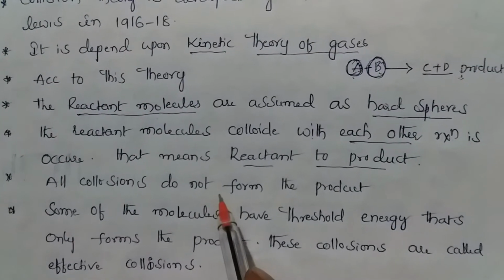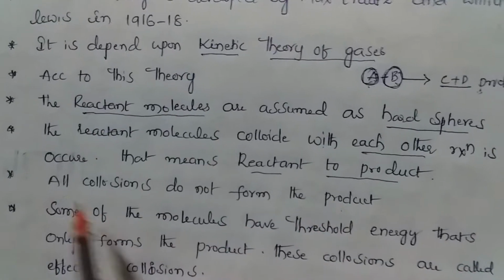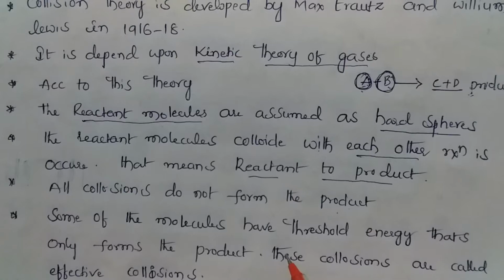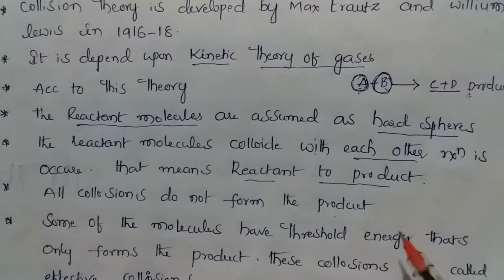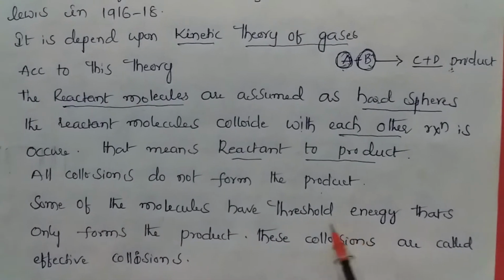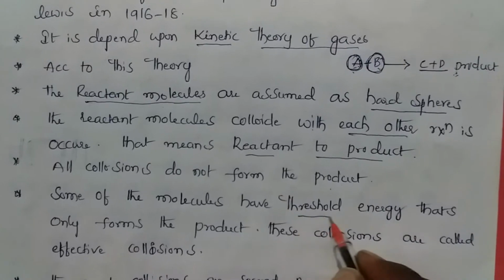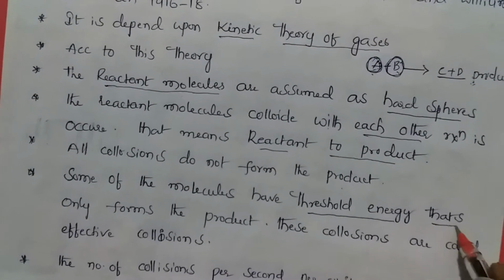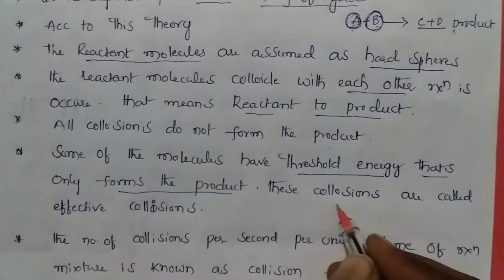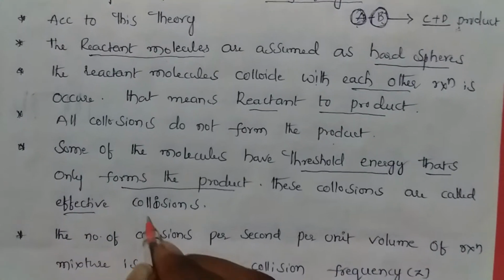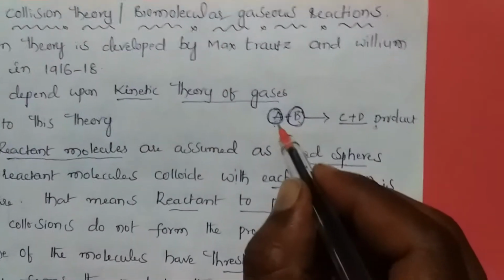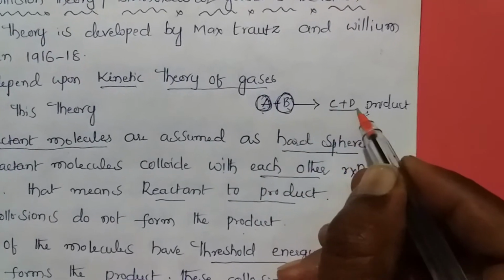All collisions do not form product, because of the energy. Only some of the molecules have threshold energy, and only those form the product. These collisions are called effective collisions. Suppose A plus B gives rise to C plus D product.